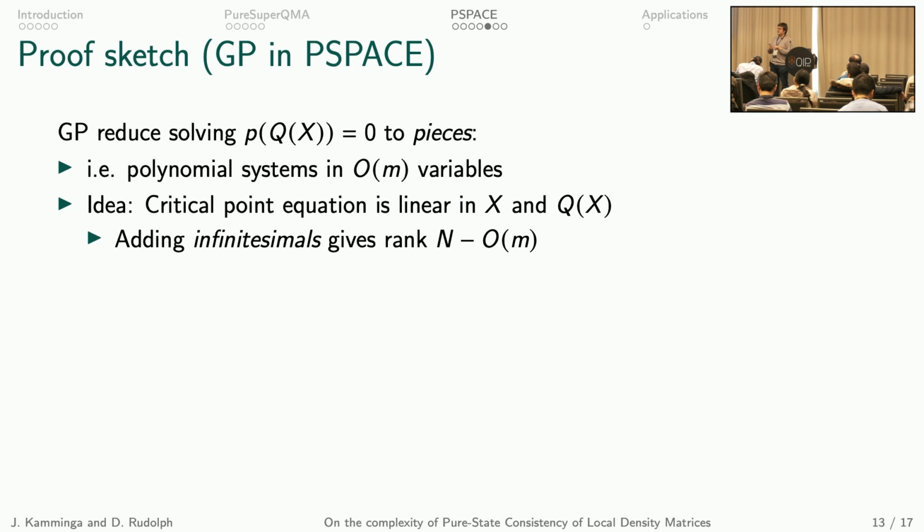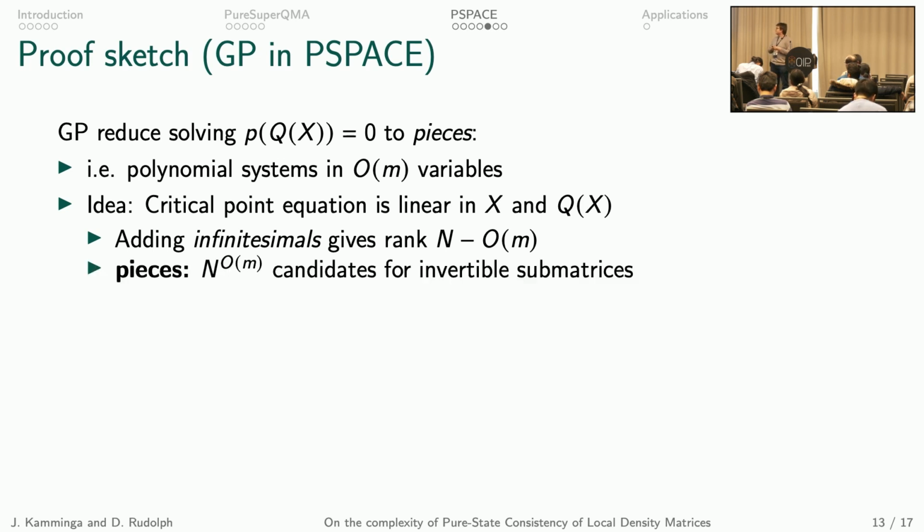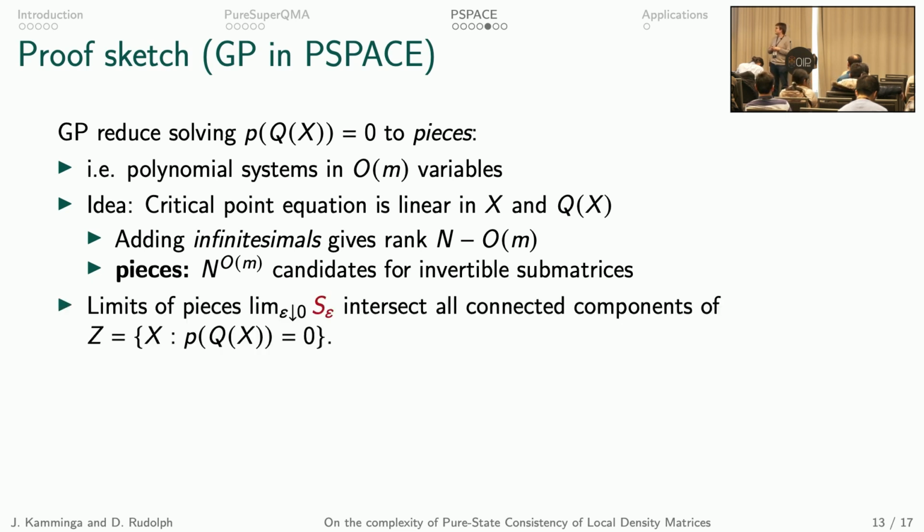It turns out that by adding infinitesimals, you can guarantee that the rank of this linear system is n minus O of m. So the system is almost full rank, and you effectively have only O of m degrees of freedom. This gives us, for these pieces, n to the O of m candidates for invertible submatrices. Each piece is a set depending on epsilon, and in the limit, they show that the pieces intersect all connected components of the solution space.